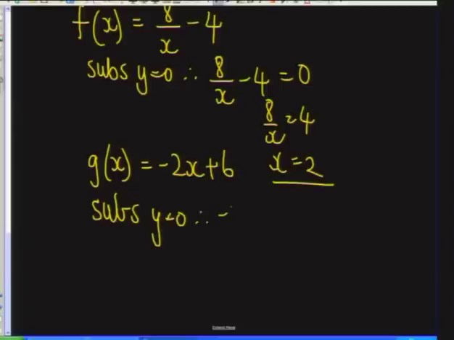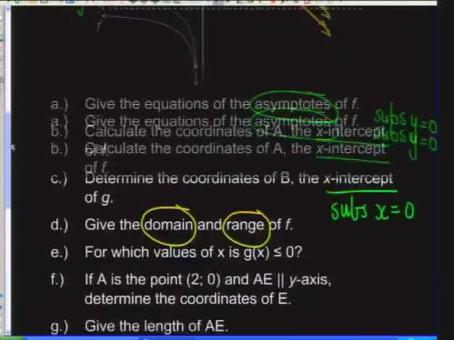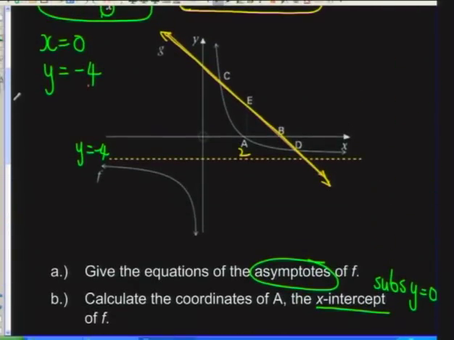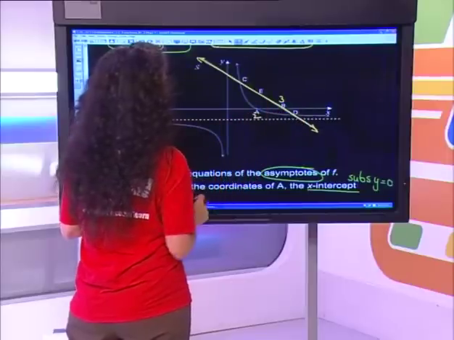Therefore, minus 2x plus 6 is 0, which gives me minus 2x equals minus 6. So x is 3. So I go back up to the graph. As you're finding things, it's like a crossword puzzle, you're putting them on. So it makes sense that 3 is to the right of 2, because if I had anything like a minus 3, for example, then I know something's wrong because I'm on the right-hand side, but I'm getting a negative value.